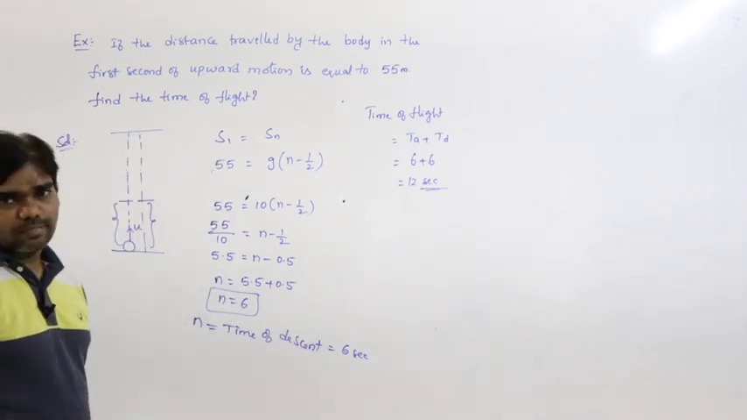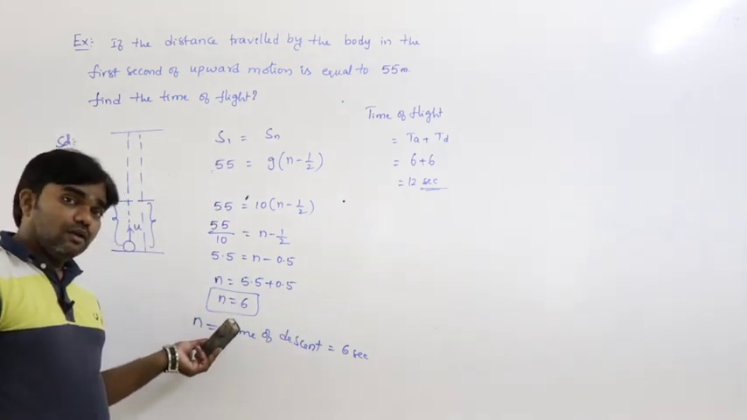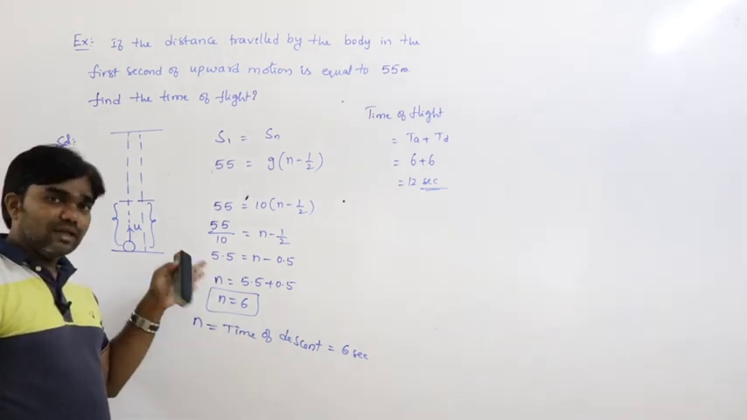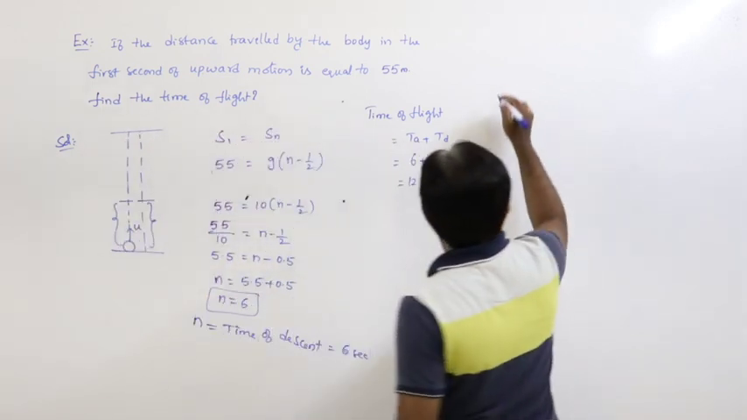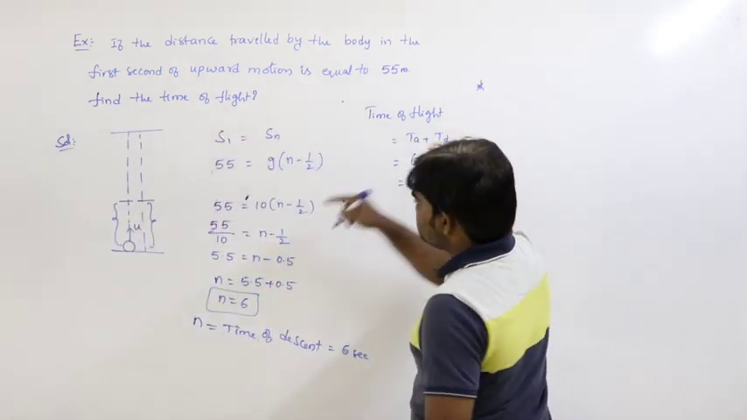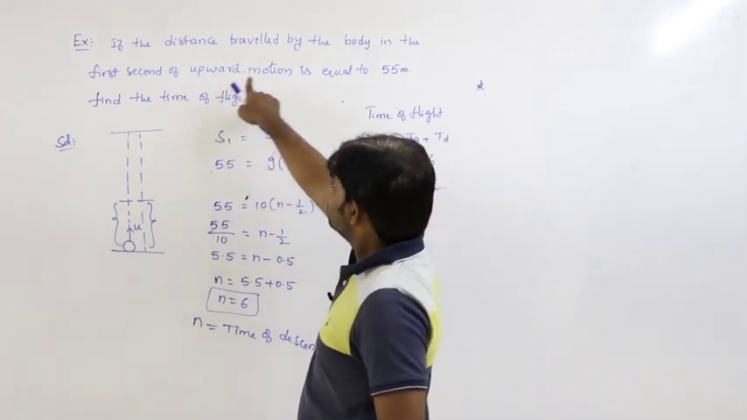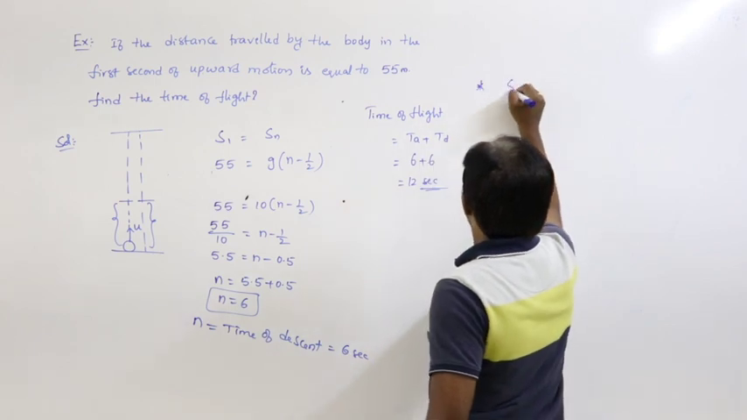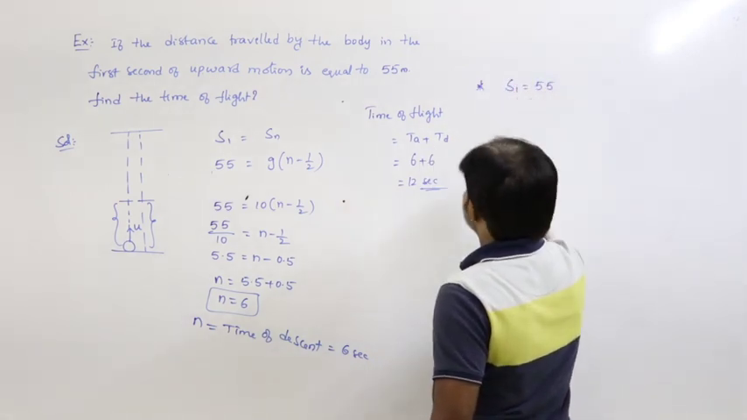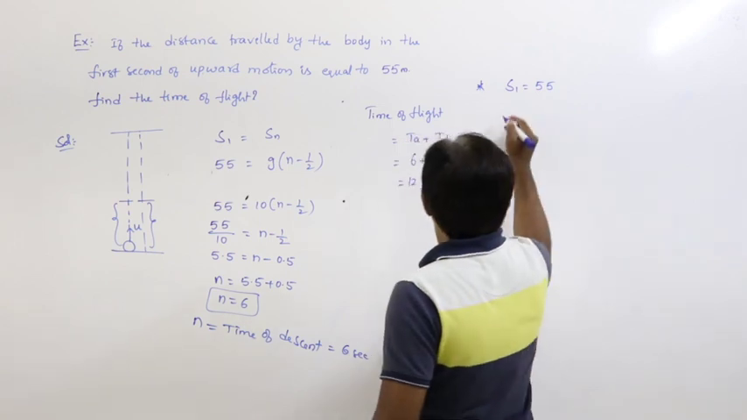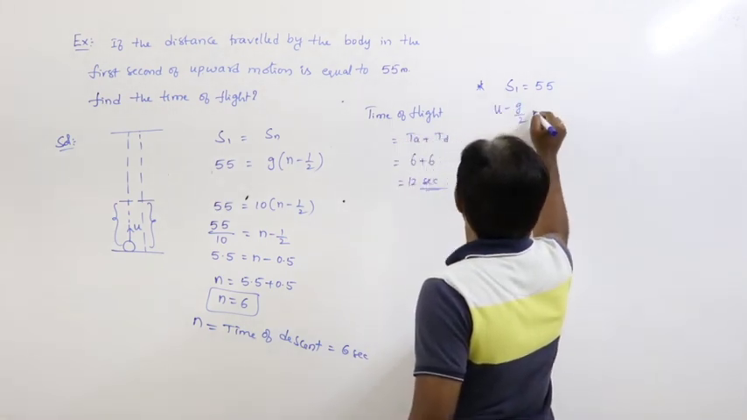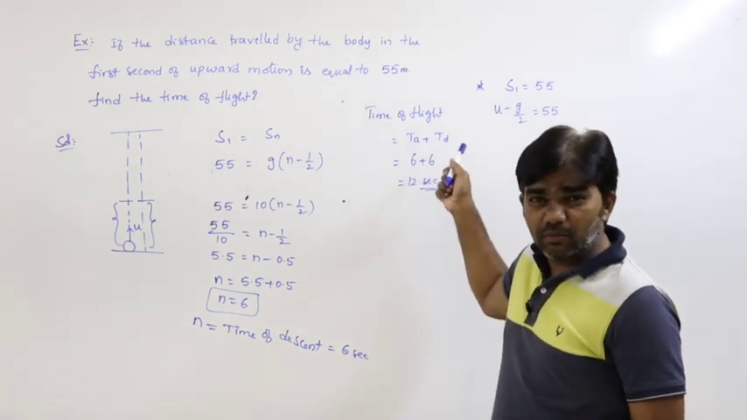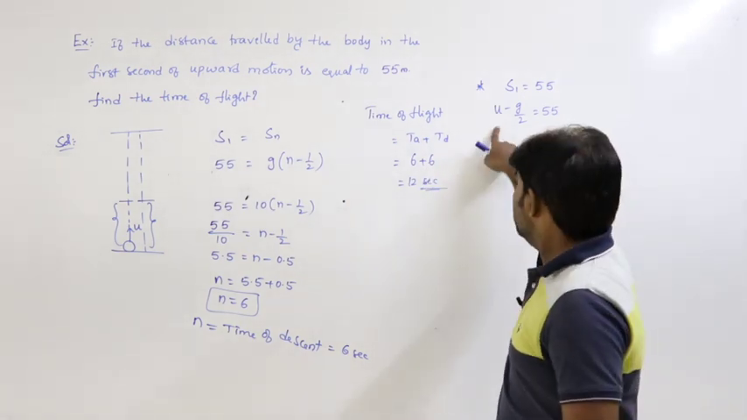This is the situation. This can also be done in another way. Same problem we'll do in another way. See here, another way. What is the given condition? Distance travelled by the body in the first second of upward motion, S1 is equal to 55. What is S1? u minus g by 2 is equal to 55. We know the distance travelled by the body in the first second of upward motion is u minus g by 2.